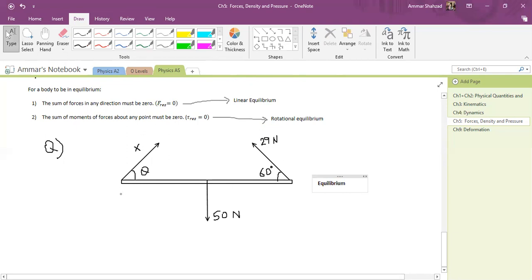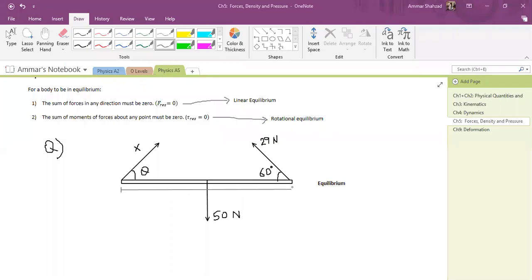So this distance is basically equal to 100 centimeters, or you can say simply 1 meter.